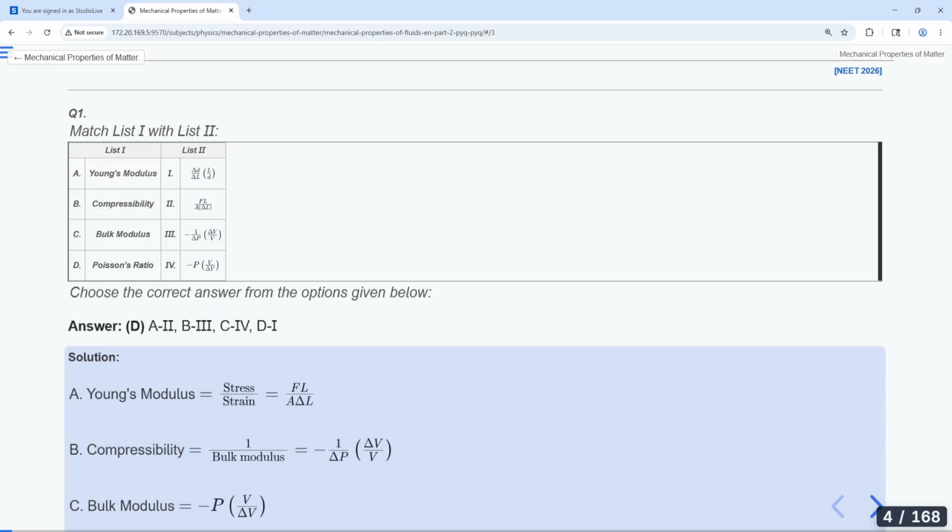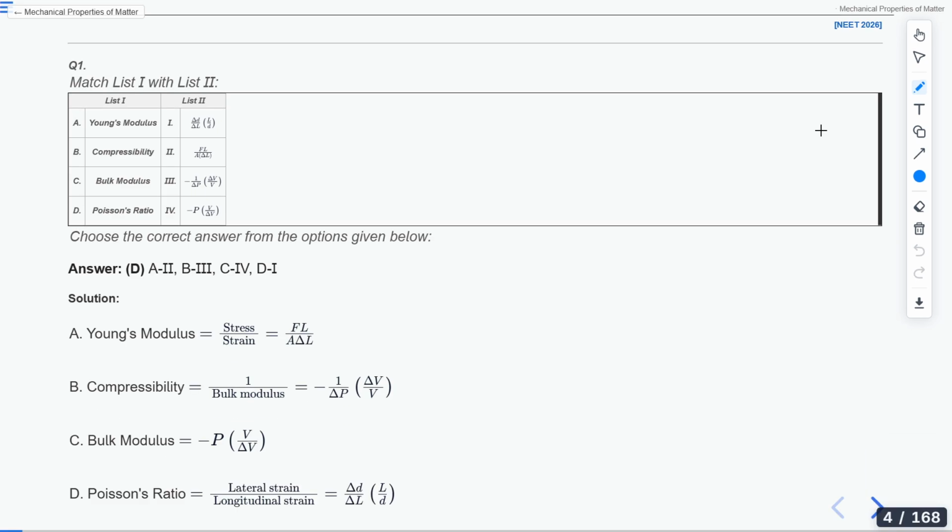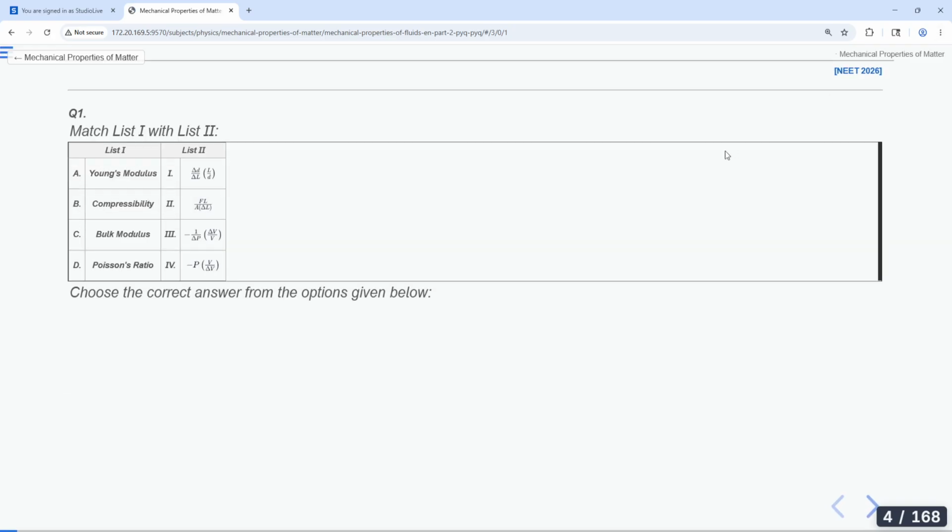Who have done this question this year? Can anybody tell me? Have you attempted this question in NEET 2026? Yes or no?